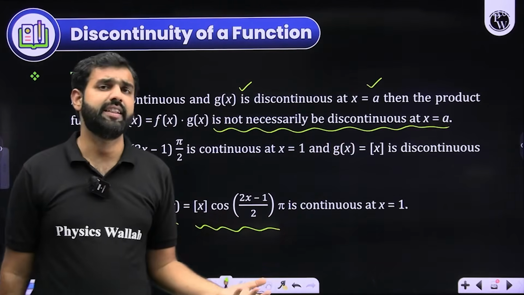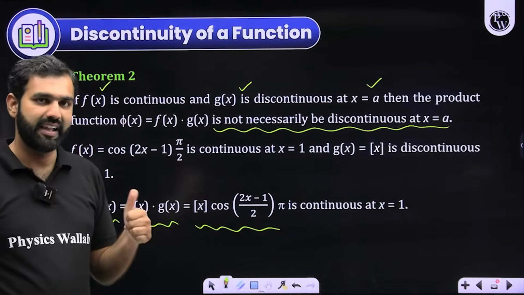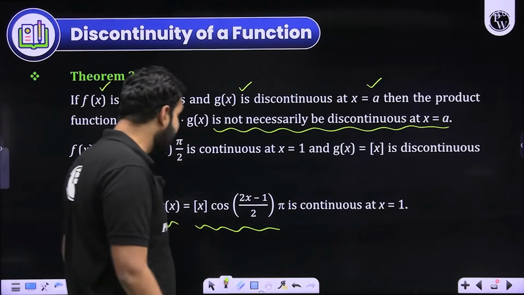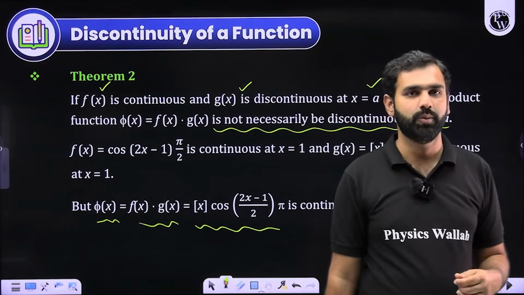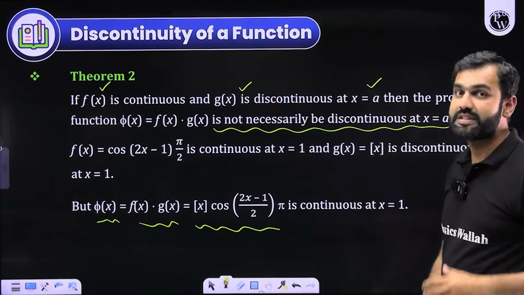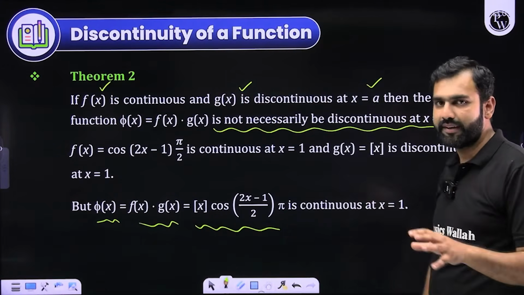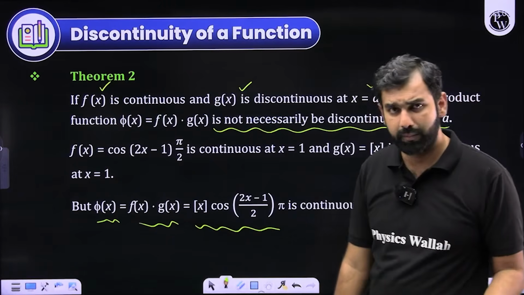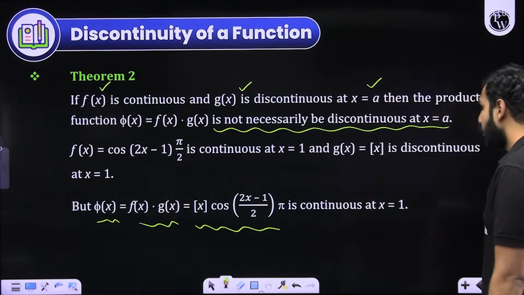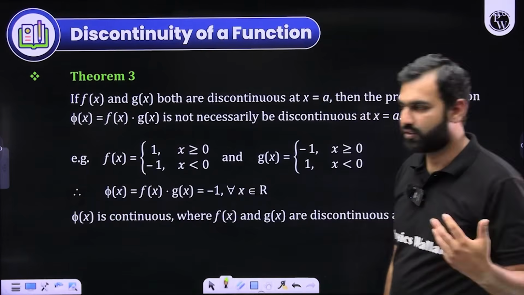And after checking all three values, LHL, RHL, and the value of the function, we can conclude whether this function is continuous, which we'll discuss. But you know how to find the limits, and that's exactly what we'll be applying here. Now, moving ahead towards the next theorem, which is theorem number 3.